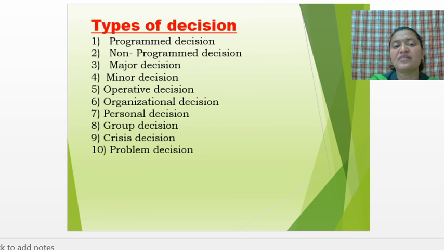Like the example I have told you: suppose imagine fire catches or takes place in the organization. How to cure this fire? On the spot decision has to be taken. Then problem decision. Now many problems arise in the organization, maybe problems related to sales, finance, HR issues. So how can they try to solve this problem? So these are the various types of decision.